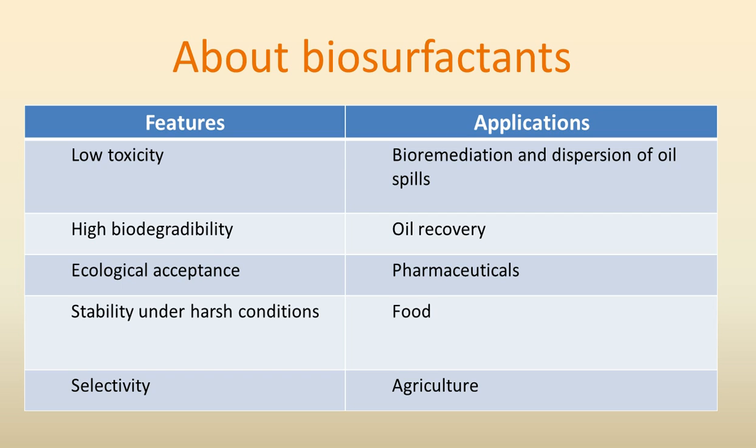Some of the applications are listed here. Bioremediation and dispersion of oil spills. So we all know that in the oceans every year there are lots of oil spills. So biosurfactants can be used to remediate these oil spills. Then oil recovery, and uses in the pharmaceutical industry, in the food industry, and in the agriculture industry. Some of the properties of biosurfactants we are going to see now.